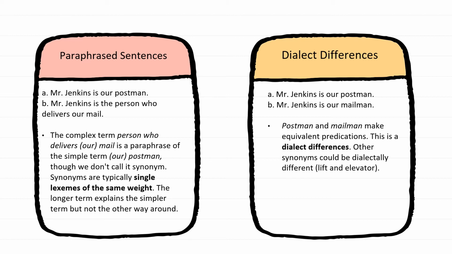So in dialect differences here, A. Mr. Jenkins is our postman, and B. Mr. Jenkins is our mailman. So postman and mailman here make equivalent predications. This is a dialect difference. Other synonyms could be dialectically different, such as lift and elevator.